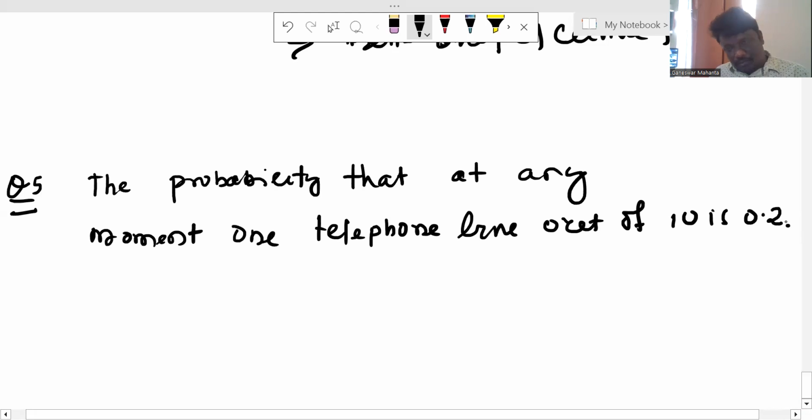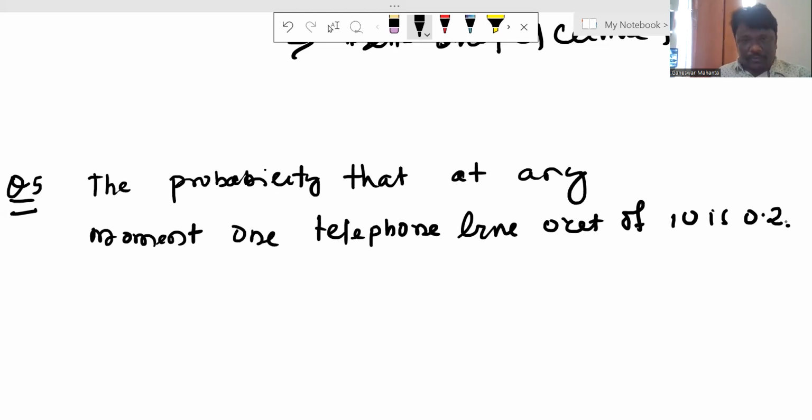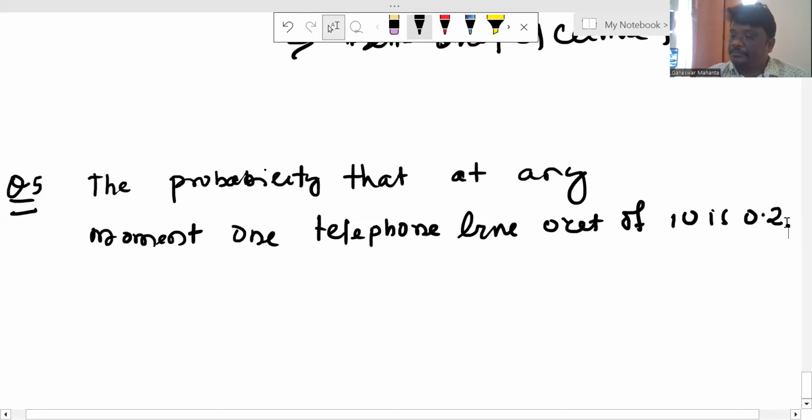What is the probability that a line is busy? And what is the probability that at 5% the people will be busy at that time? This is a very important question for us.